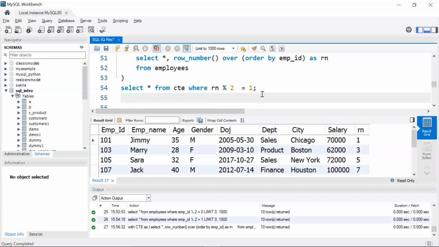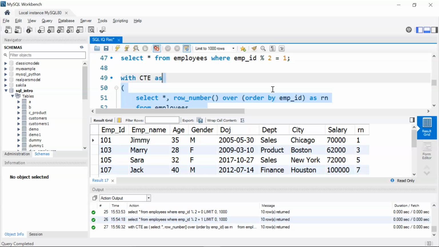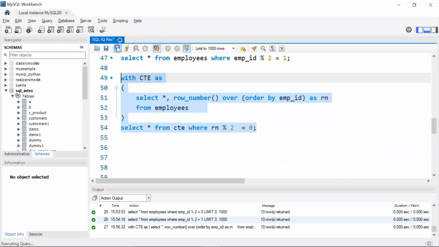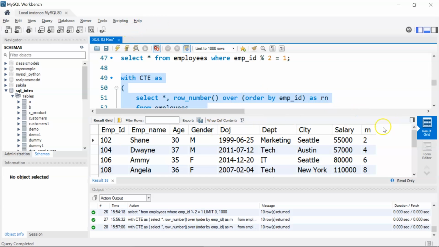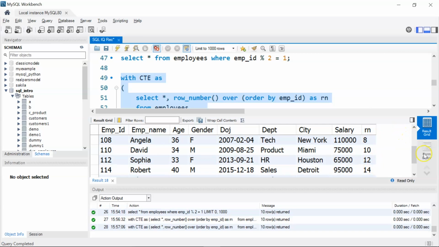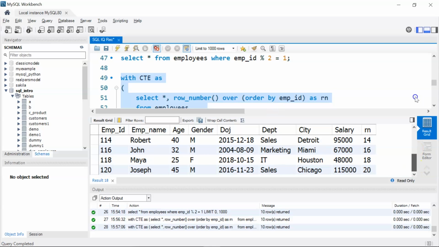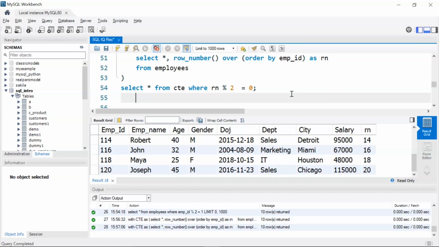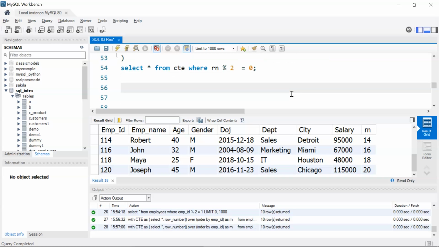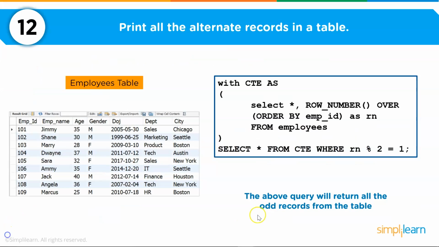Now if you were to print the even records in the table, the alternate even records, you can use RN %2 equal to 0. Let's see the difference. I'll run this. There you go. So I have my even row number starting from 2 which goes up to 20. Okay, so this is how you can print alternate records in a table. Now moving to the next question.